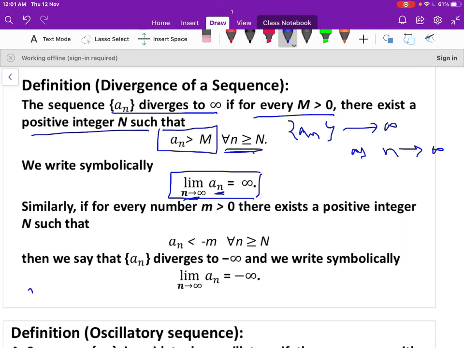Let us take one example. The sequence n is not a convergent sequence, it is a divergent sequence. It diverges to infinity.